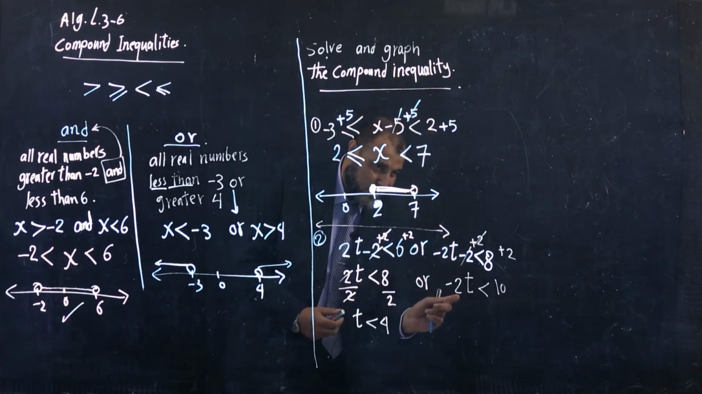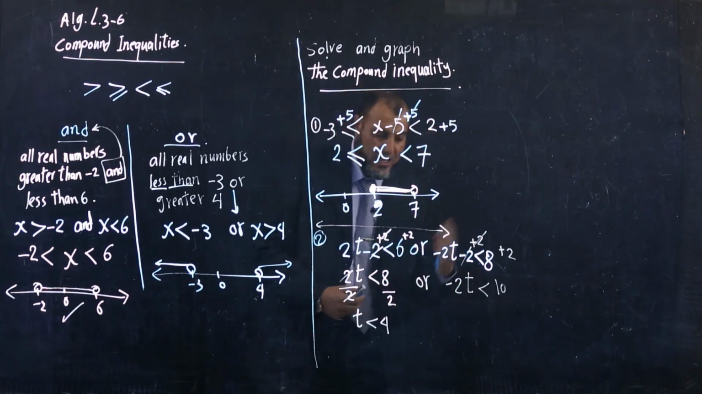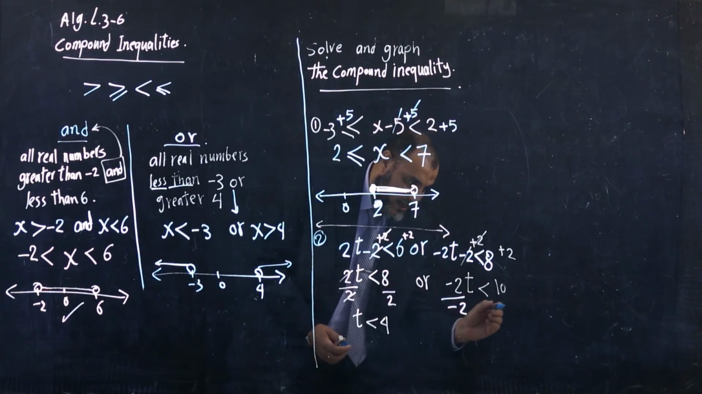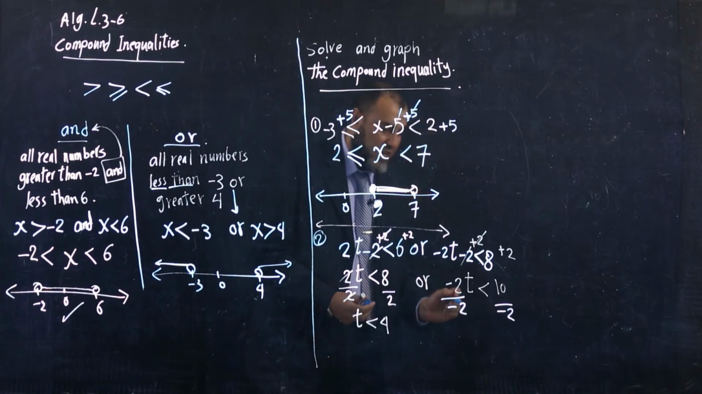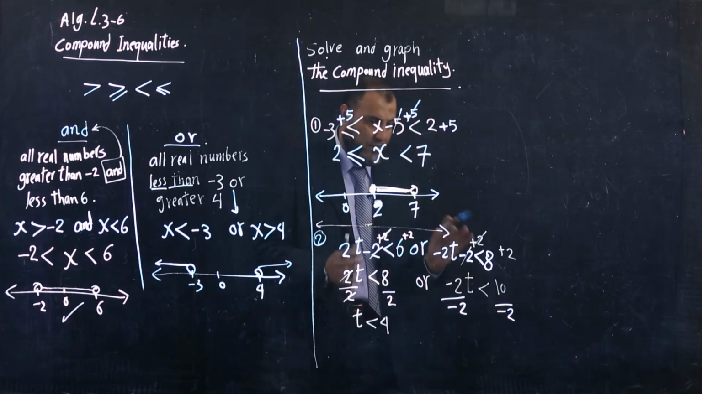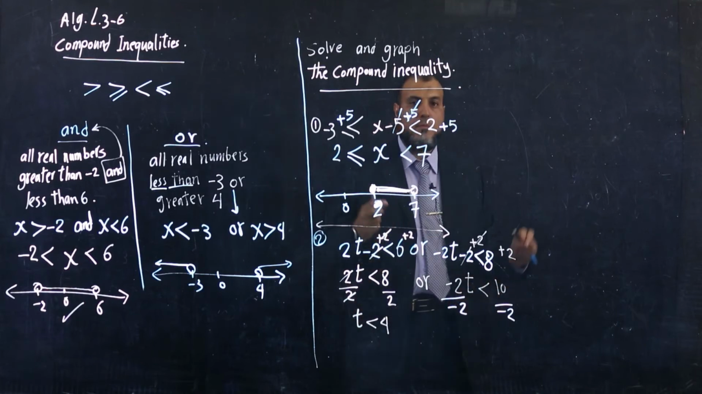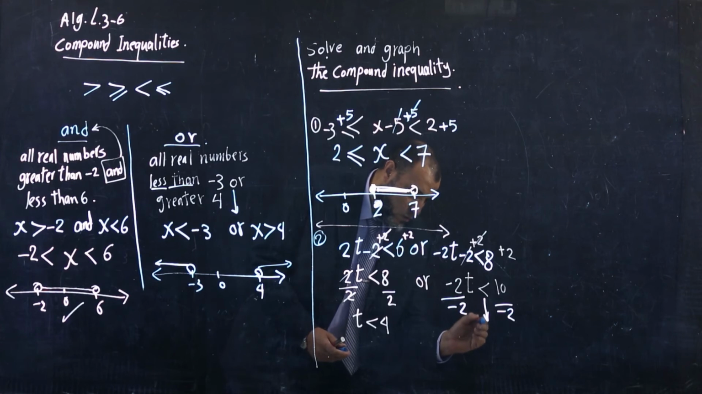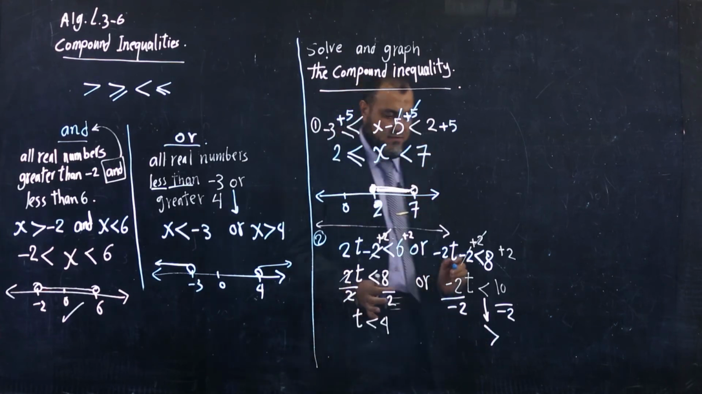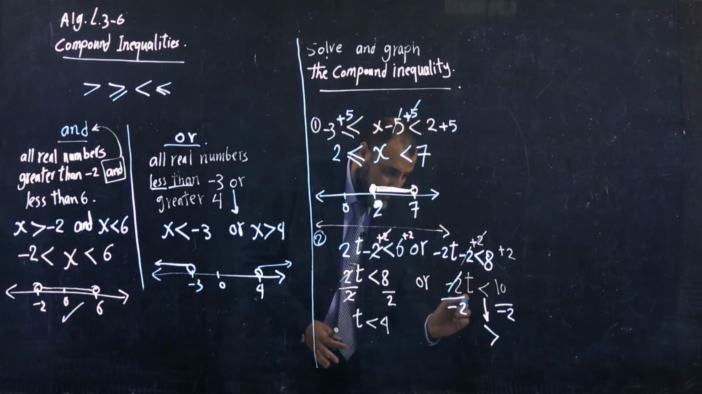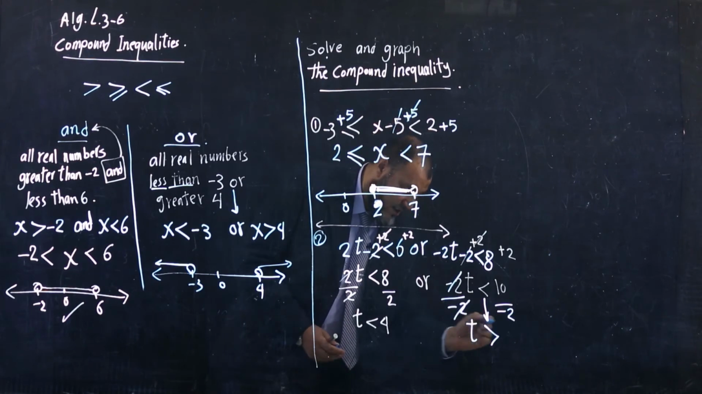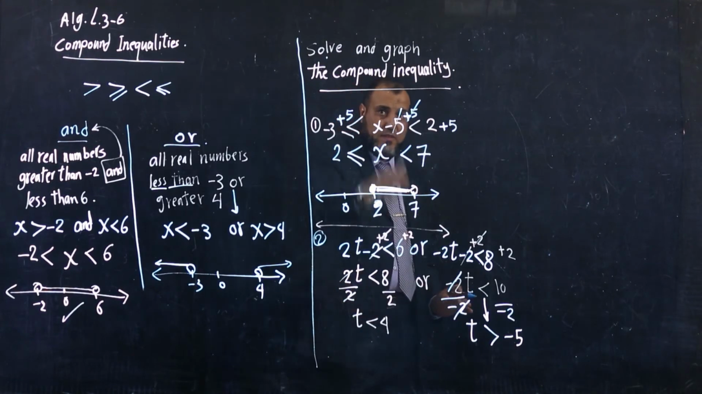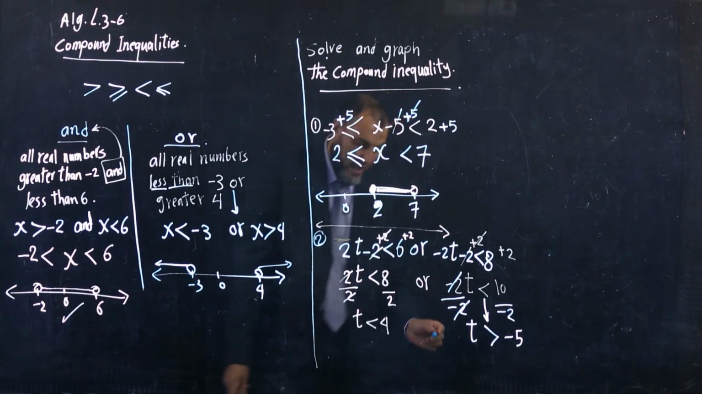I want to get rid of what? Negative 2 multiplied by t. So I divide both sides by negative 2. And focus more: when we divide by negative or multiply by negative, we switch the sign. So this will be greater than. And we simplify, so we get t greater than negative 5. Now I solve the compound inequality. How to graph?